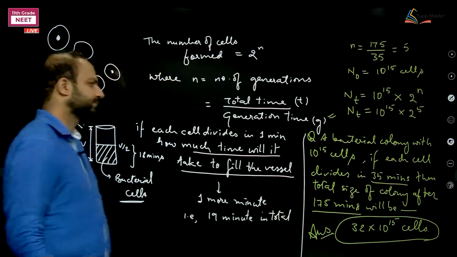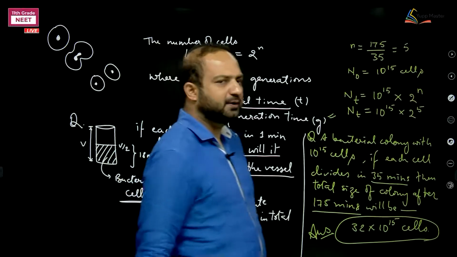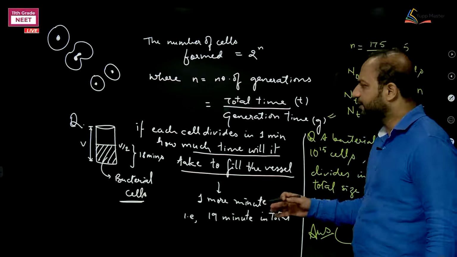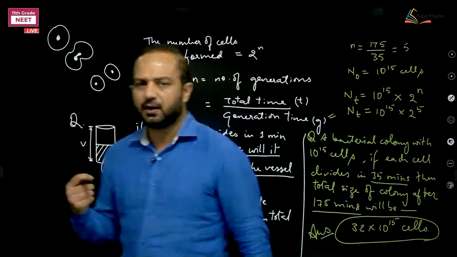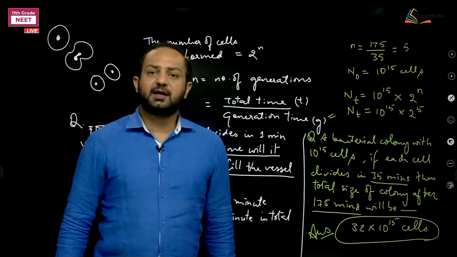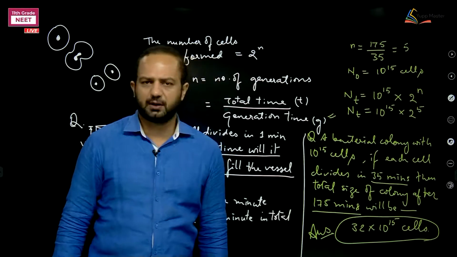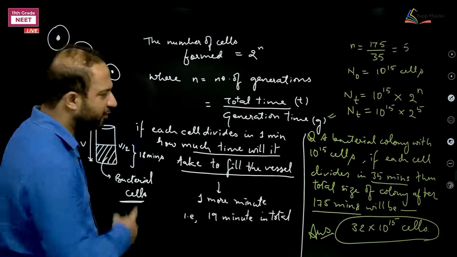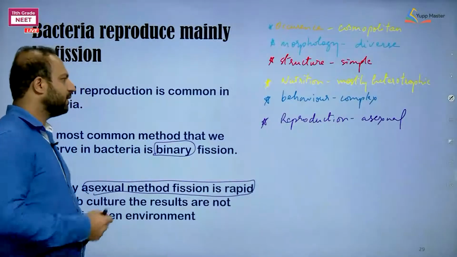This is my answer. Okay, so fast we are going. So this is what I said, that when binary fission is taking place, it is much faster. We are considering that all cells are dividing, and this is how the number of cells gets increased in very less time. Fine. But in the laboratory the situations are different. How does the situation in a laboratory get different? We'll get to this, but first of all we need to study the steps of how binary fission takes place, right? Coming to that one.